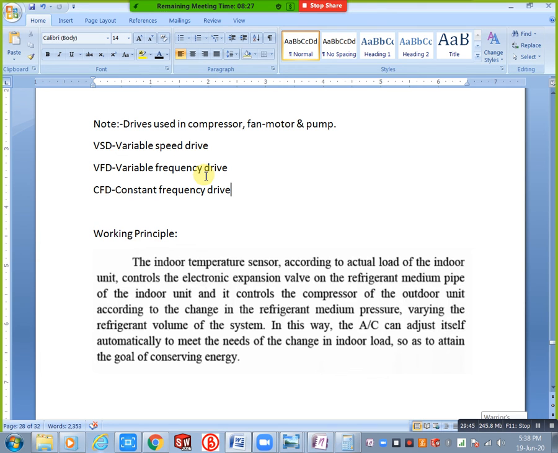Constant frequency drive means you will get the same power consumption and the same result. In variable condition it will be changing. That is the point here. The goal of conserving energy means you will consider power consumption.